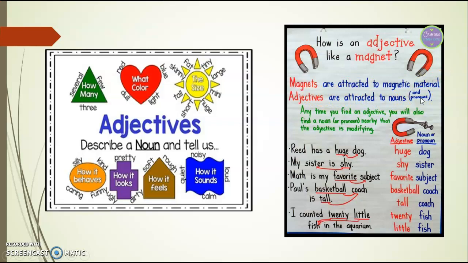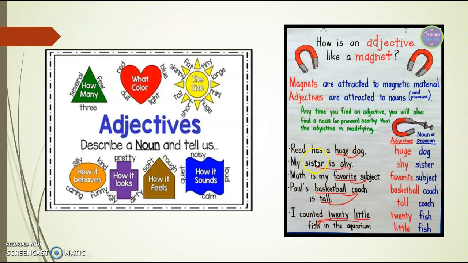So every time there's a noun, there's an adjective. Anytime you find an adjective, you will also find a noun or pronoun nearby that the adjective is modifying. There's always going to be an adjective telling you something about that noun. So for example, here it says Reed has a huge dog. What is our noun? The dog. And what about the dog? It's huge.